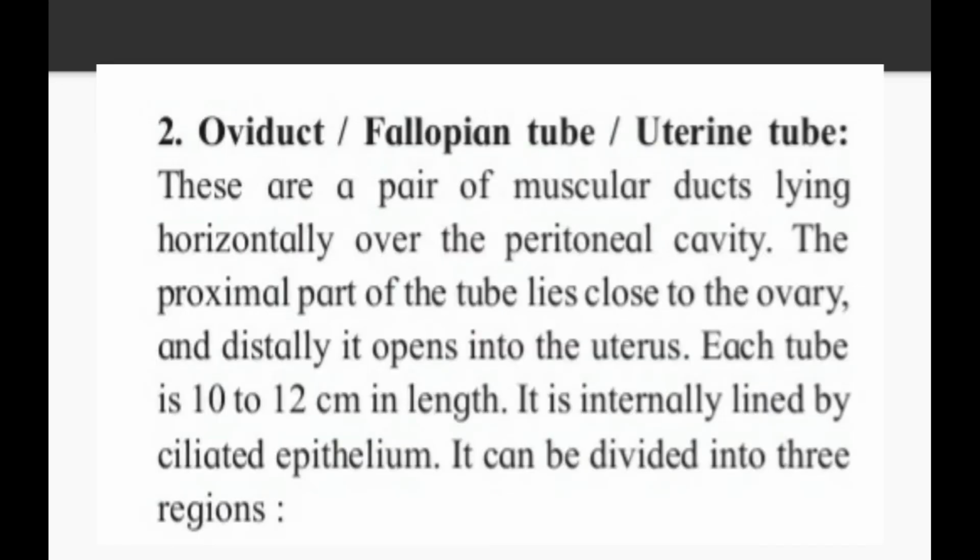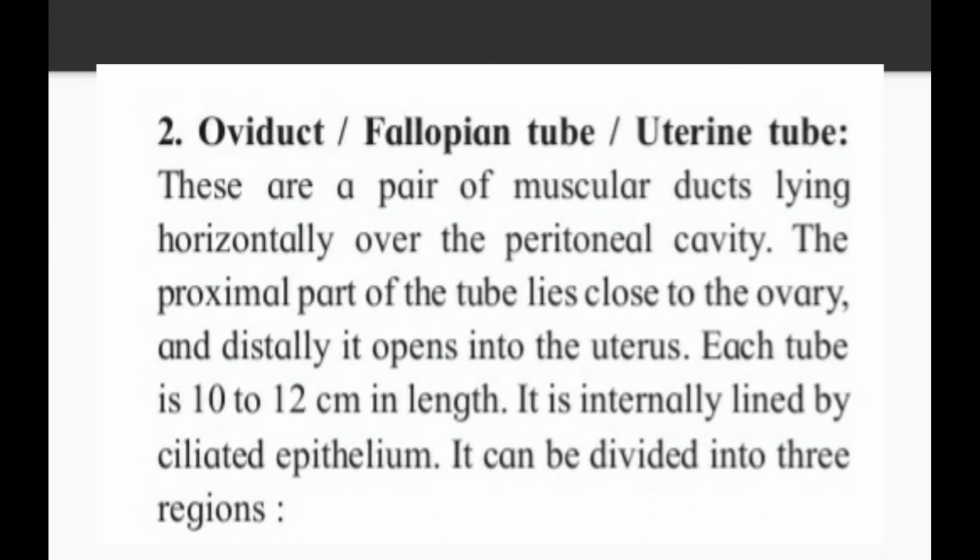In this way we completed the first portion of the female reproductive system, that is the ovaries. The second part of the female reproductive system is the oviduct, also called the fallopian tube or uterine tube. So this is the only structure having three names. These are a pair of muscular ducts lying horizontally over the peritoneal covering. The proximal part of the tube lies close to the ovary and distally it opens into the uterus. So it is a tube-like structure which connects the ovary and the uterus. Each tube is 10 to 12 cm in length.